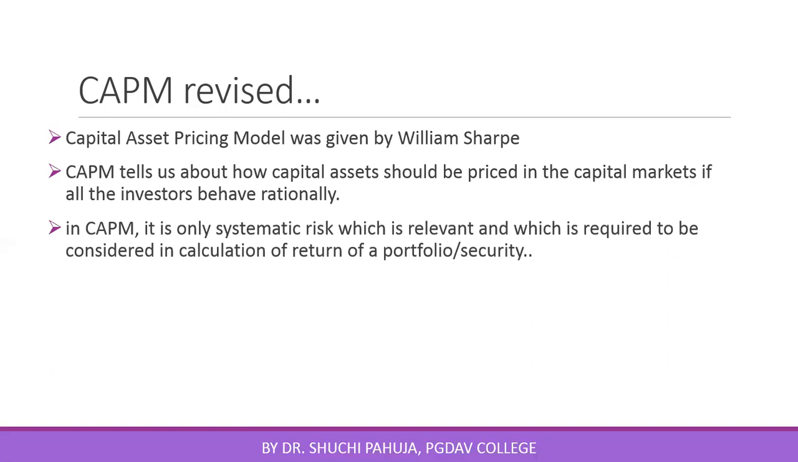In CAPM, only systematic risk is relevant. We have done that if the market is efficient, unsystematic risk can be reduced to zero. If unsystematic risk is not there, then in the portfolio, only systematic risk is there. The investor is bearing only systematic risk, so his returns should be related only to the systematic risk.